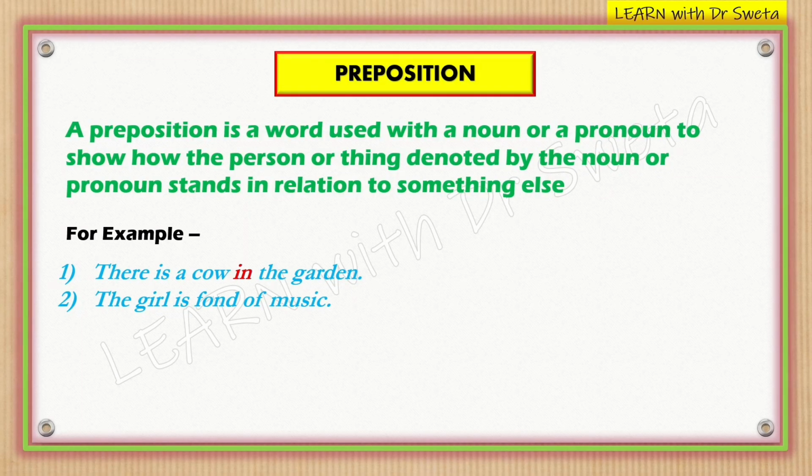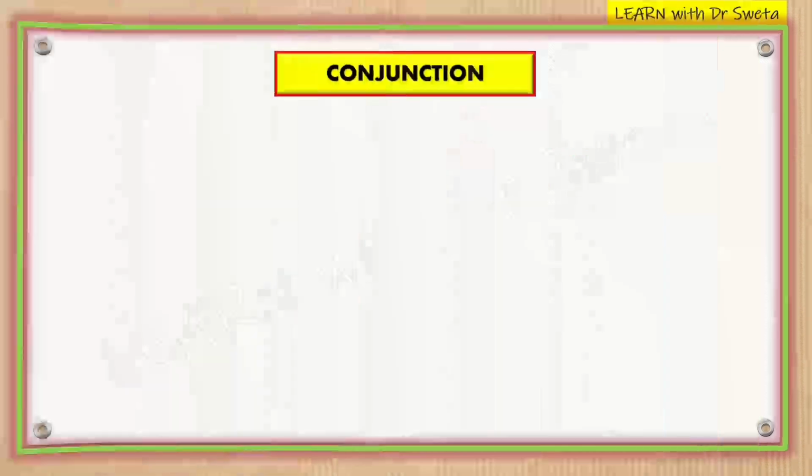The girl is fond of music. Of is a preposition because it shows the relationship between the girl and music, connecting the adjective fond to its object music. A fair little girl sat under a tree. Here, under is a preposition because it indicates the position of the girl in relation to the tree, showing where the girl sat.